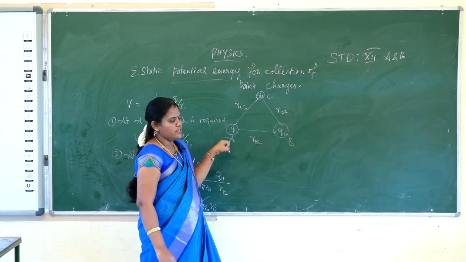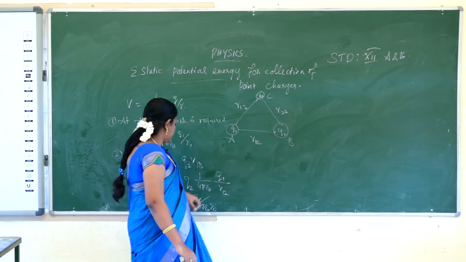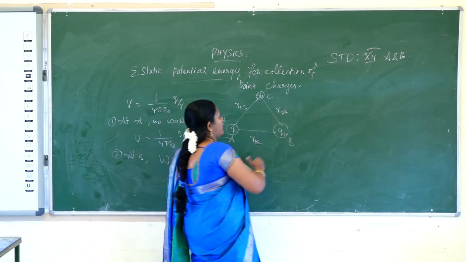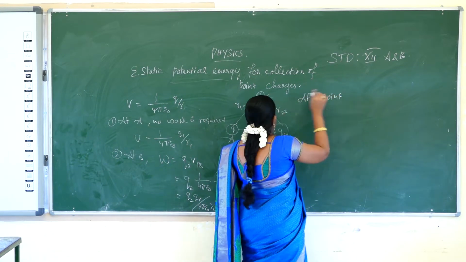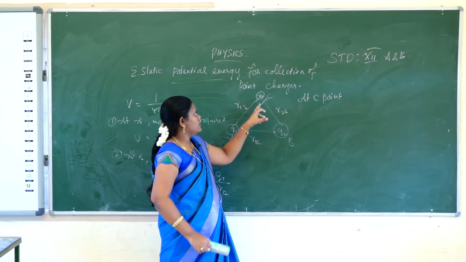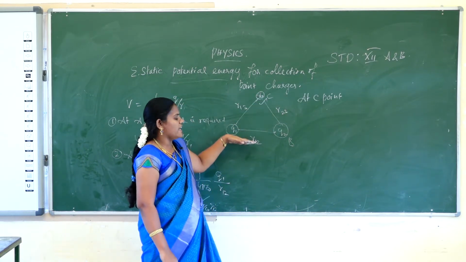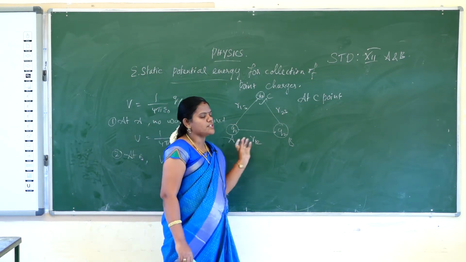At point A no work is needed. At point B, work will be done to calculate Q1 Q2 by 4 pi epsilon naught R12. At point C, the Q3 charge will be brought from infinity against the electric field, which is created by the combination of two charges.